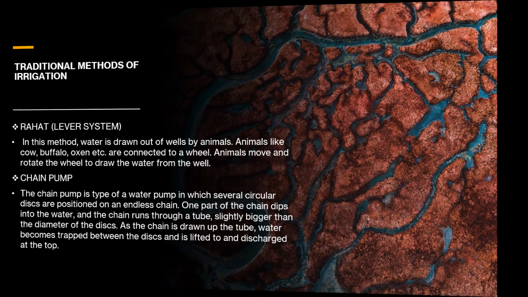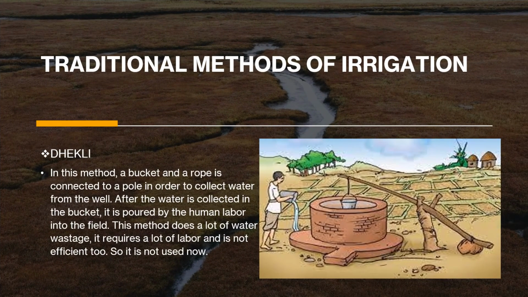Now, we'll look at Higby, that's the last irrigation method. In this method, a bucket and a rope is connected to a pole in order to collect water, as you can see, and is poured by human labor into the field. This method does a lot of water wastage and it requires a lot of labor and is not efficient too. So it is not used now.